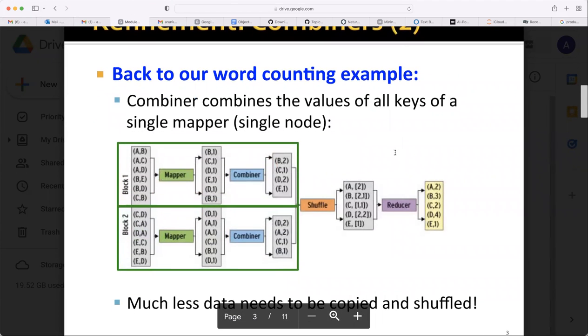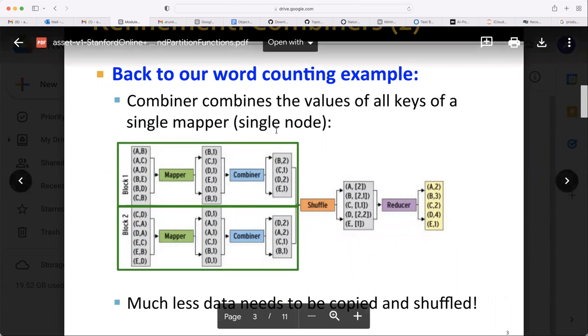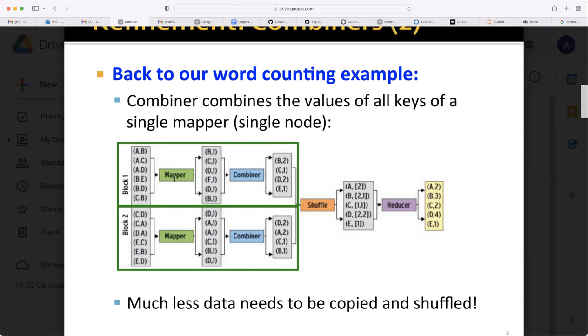Back to our word counting example, the combiner combines the values of all keys of a single mapper, a single node. Here the mapper has seen A, B, A, C, A, D, B, B, D, C, B. Combiner means it is in the mapper node itself. So how many times did B appear here? Instead of sending B1 twice, it will aggregate here. B appeared 2 times, so only one key value pair will be sent instead of 2. B2, C1, D is also sent only once instead of 2 times, E1.